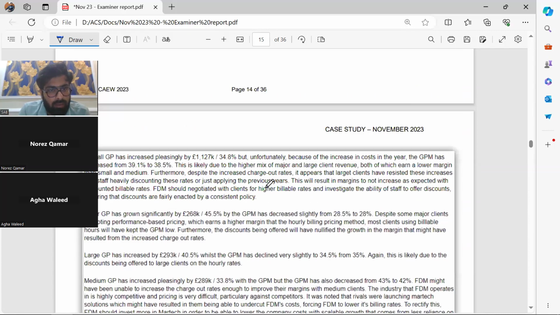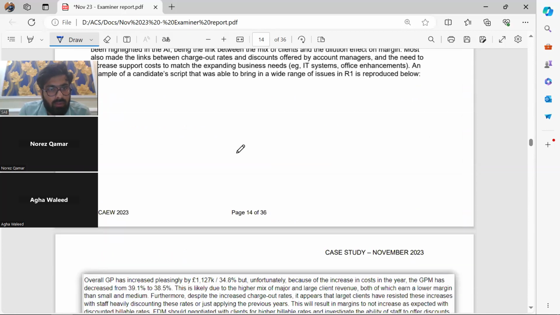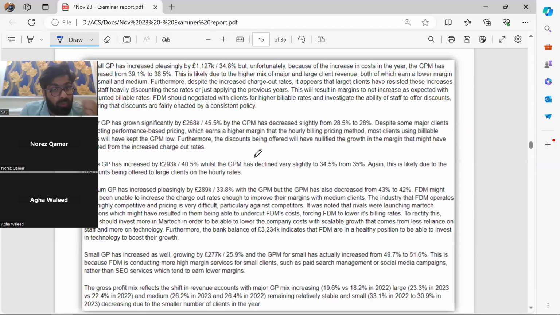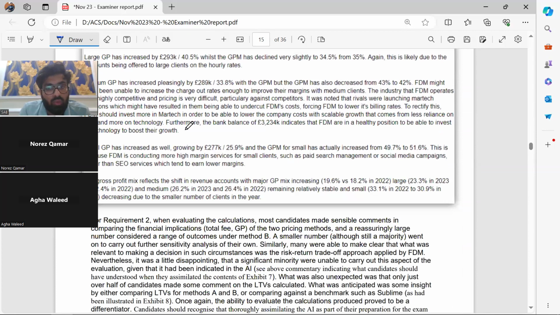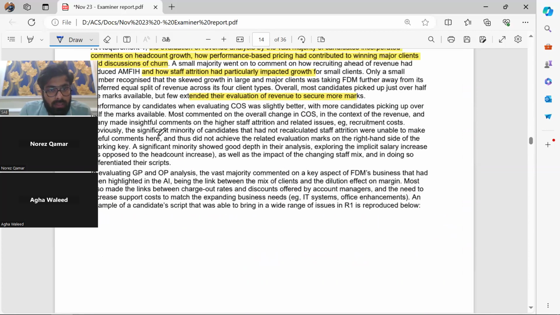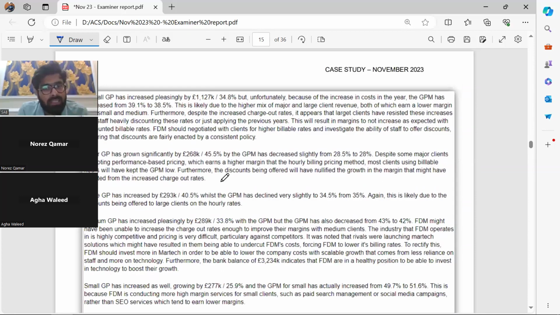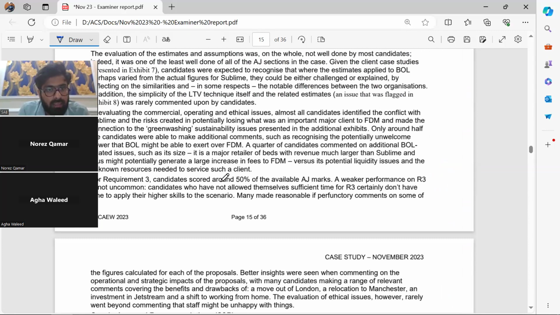See, there's a comment. I would say GP increased this, but unfortunately, because of the increase in cost this year, this is one of the answers they have incorporated of the student, right? This is one of the answers. You can read that. This is as per the strategy that has been taught to you in the classes.